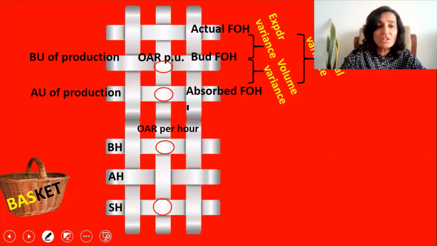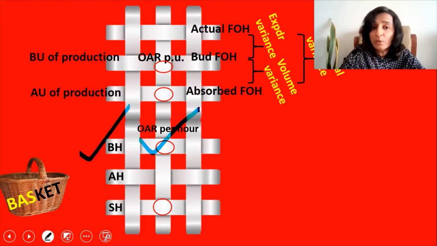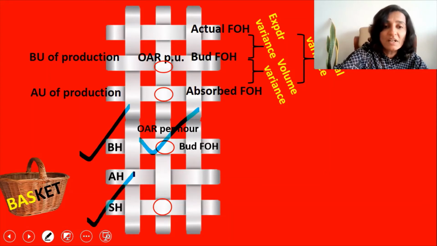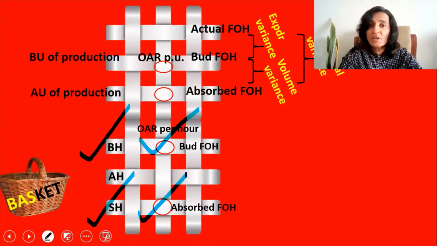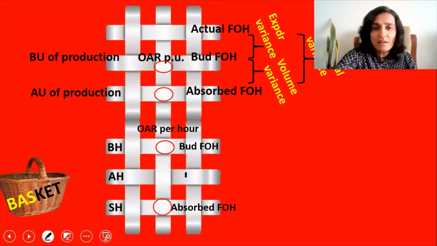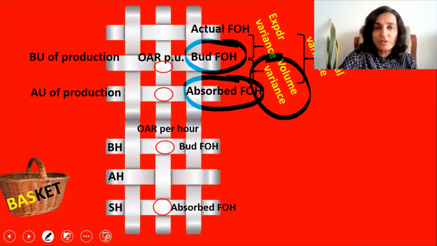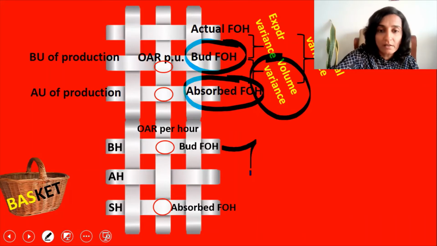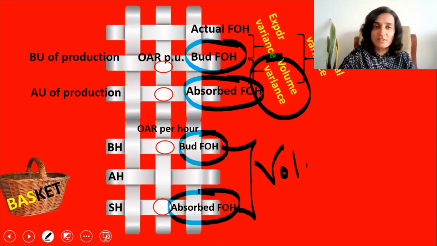So what is the relationship? Budgeted hours multiplied by OAR per hour. What will you get? Budgeted fixed overheads. Likewise, standard hours multiplied by OAR per hour. What will you get? You get the absorbed fixed overheads. So if you see here, volume variance is budgeted fixed overheads minus absorbed fixed overheads. In the second grid, which is a replica of the original one, here also we have the volume variance, that is budgeted fixed overheads minus the absorbed fixed overheads.